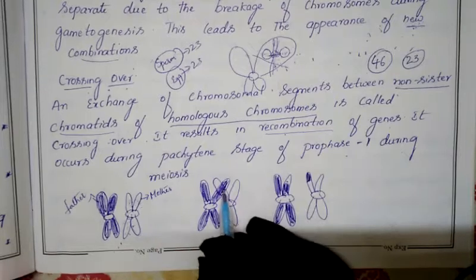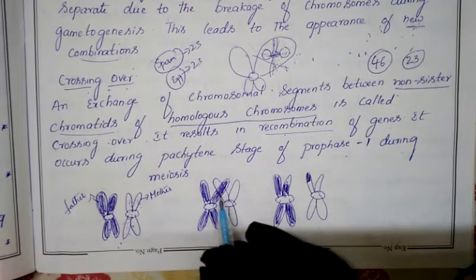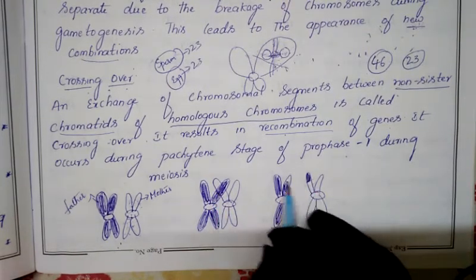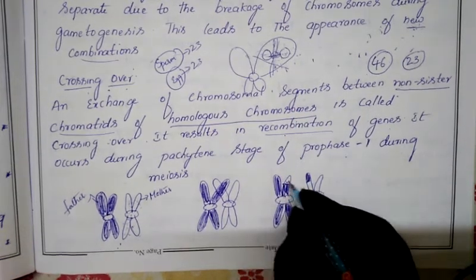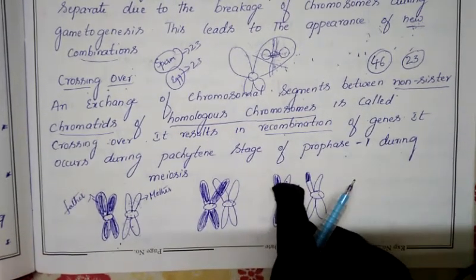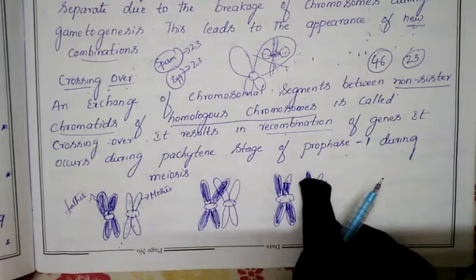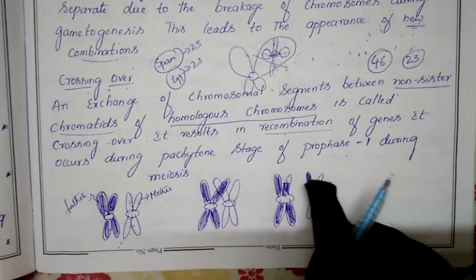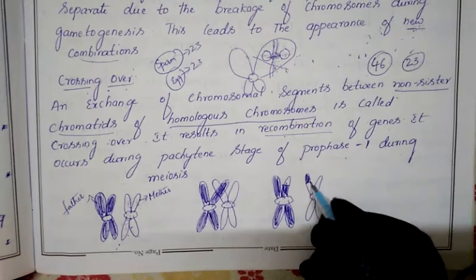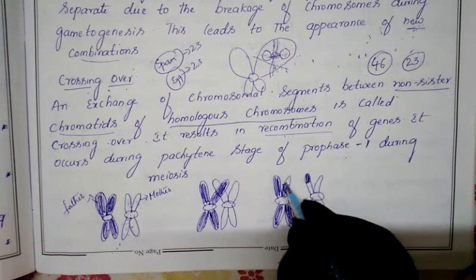So this condition we are calling crossing over, and due to the crossing over there is exchange of the segment. That's why it is an exchange of the chromosomal segment. So this is the chromosomal segment. Here the chromosomal segment which is present has been shifted to this chromosome, and in this chromosome the chromosomal segment which is present has been shifted to here.